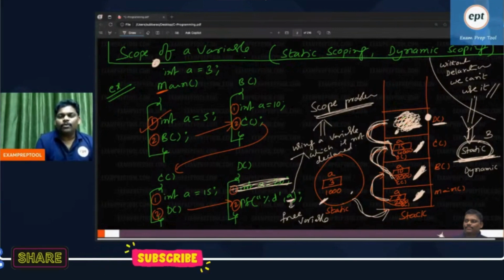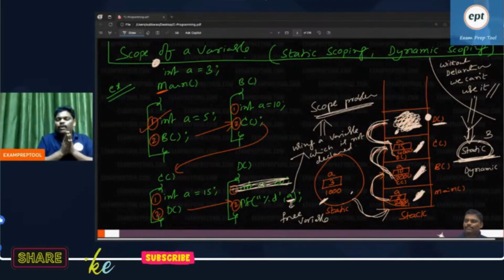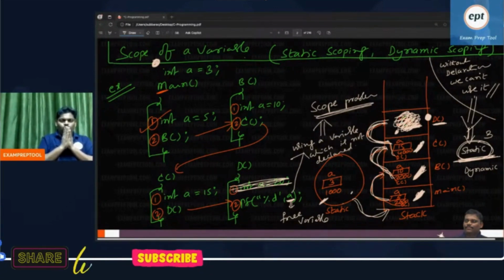In some languages, scope problem the compiler will do. In some languages, scope problem the processor will do.